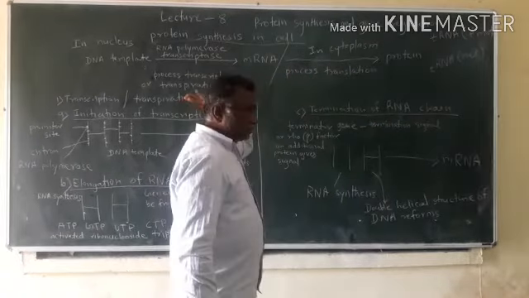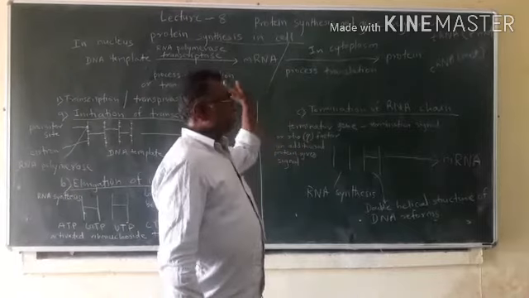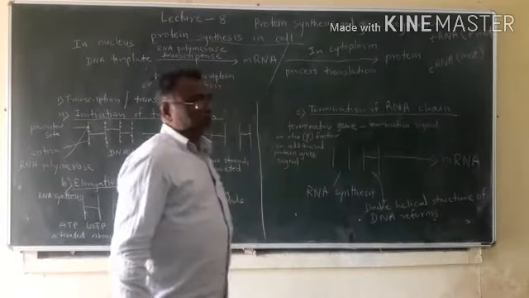So the first part takes place in the nucleus, the second part takes place in the cytoplasm.